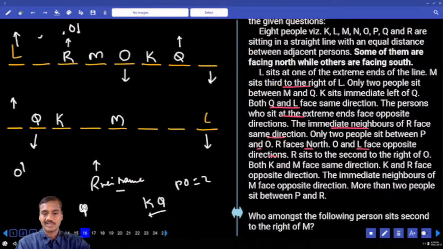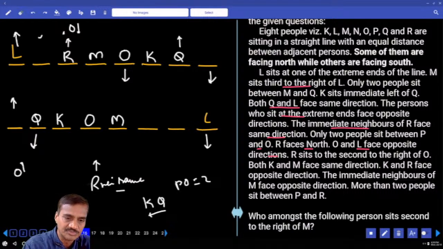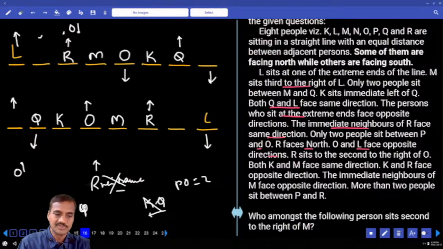And here, coming back to this one, O and L face opposite directions. L is south, so O must be north. Then R sits second to the right of O, and R is seated second to the right of O, hence O must be here. Now here, R is facing towards which direction? North. Done with this. We have used this information.